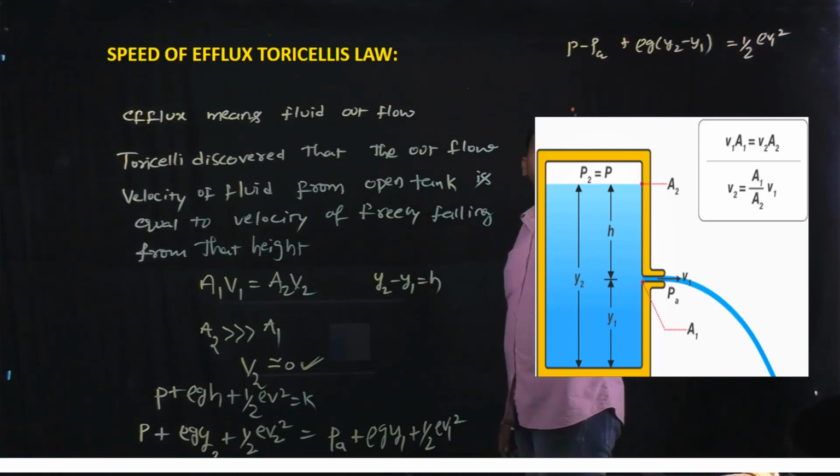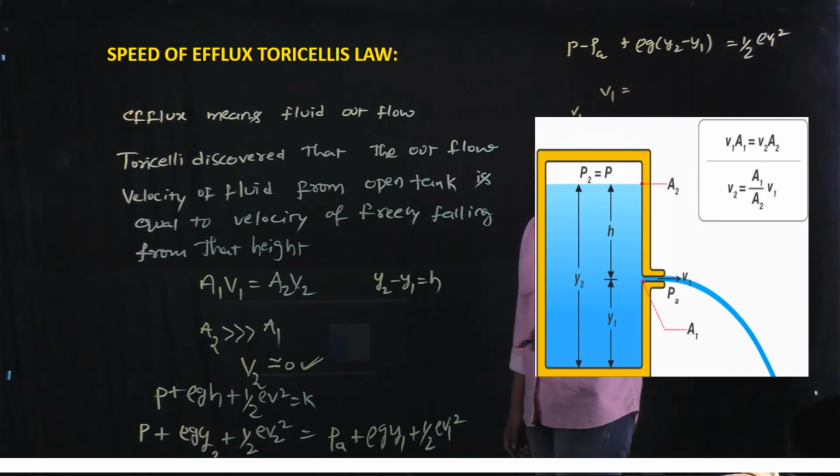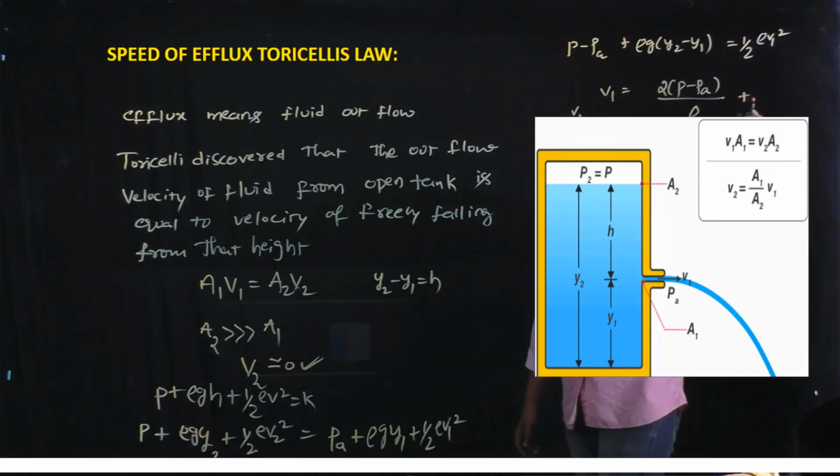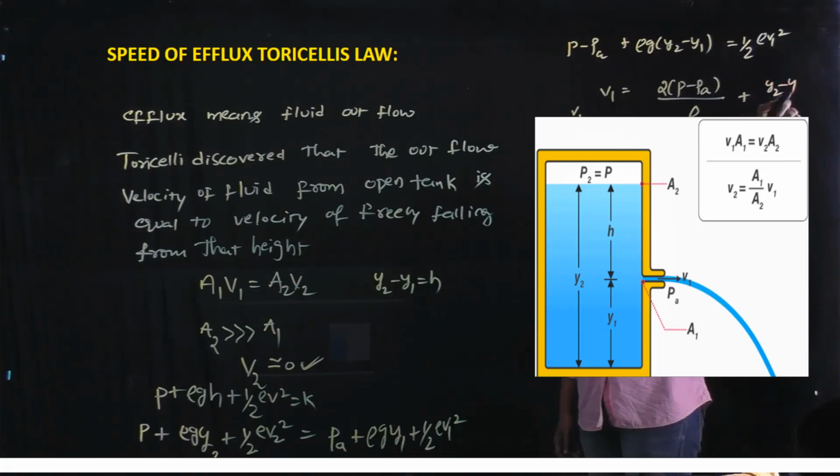That implies, by solving this, v1 is equal to the root of 2 into P minus Pa by rho plus g into y2 minus y1, which is nothing but the height of the fluid.